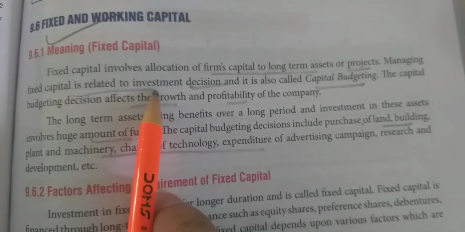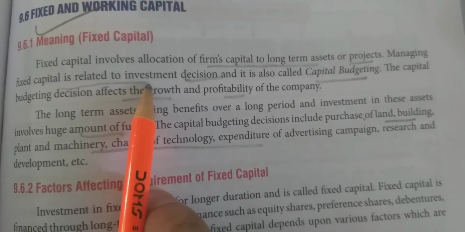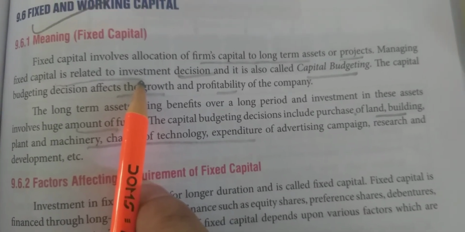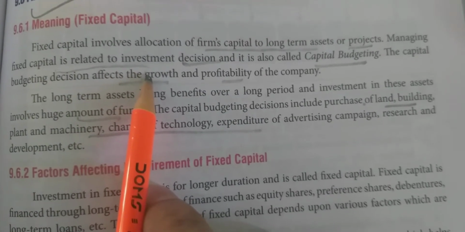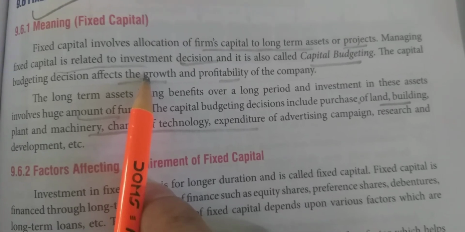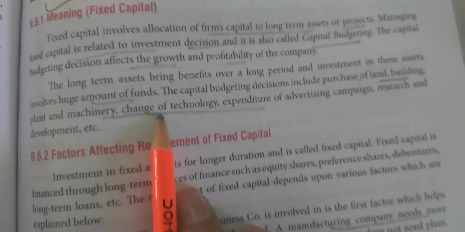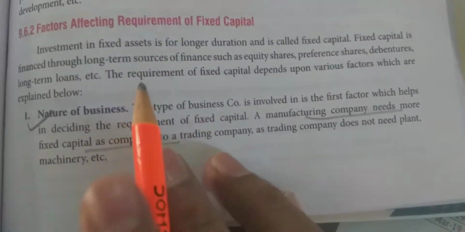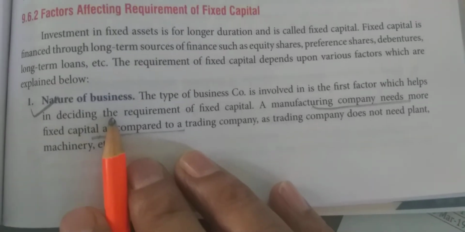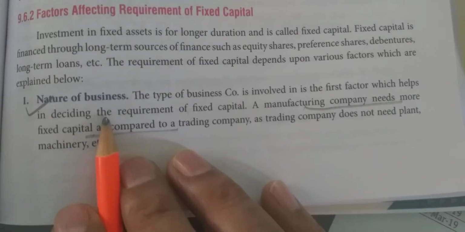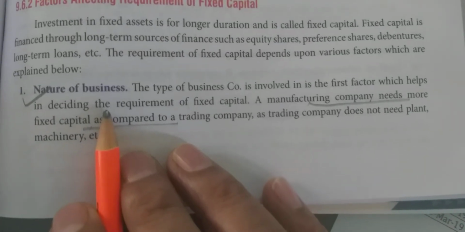This fixed capital decision is also known as investment decision or capital budgeting decision, and a huge amount is required for fixed capital requirement according to the size of the business and the nature of the business. What are the factors which help in deciding the requirement of fixed capital? Number one, what the nature of business is. Are we dealing in manufacturing goods or are we dealing in trading goods?